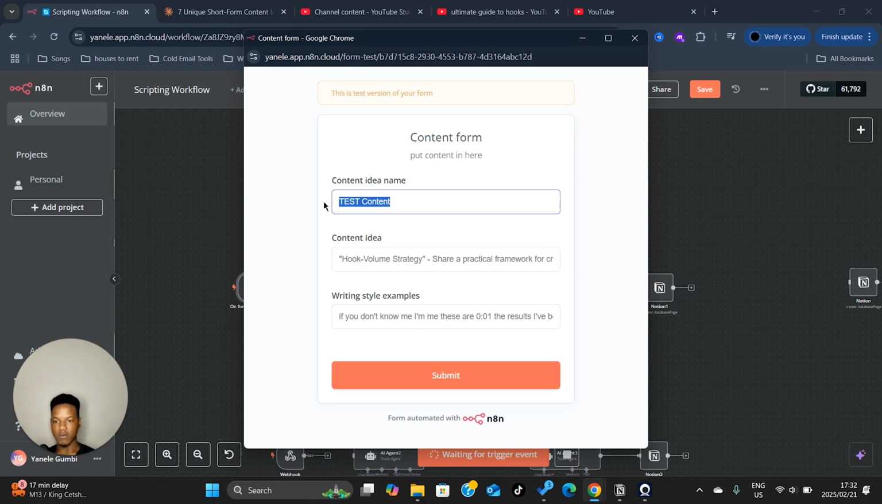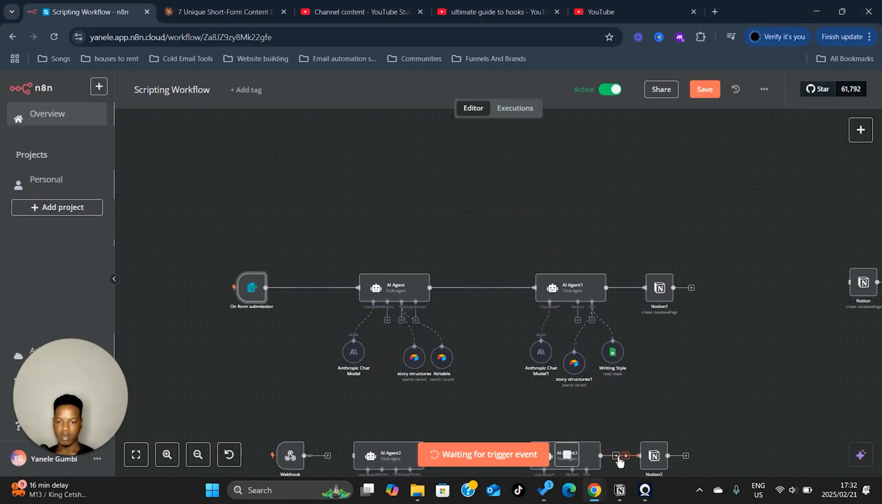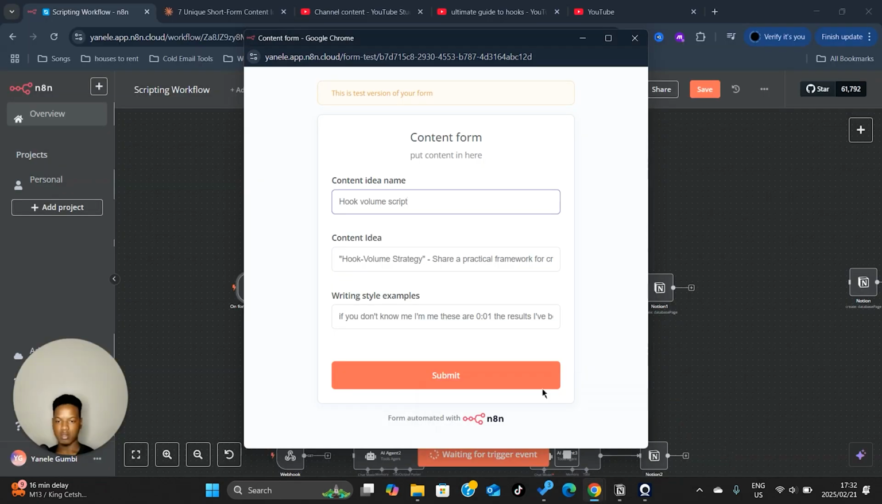So I'm going to call this hook volume script. Basically, it's going to pop up over here in the idea segment. So yeah, let's run that. It's waiting for a response. Let's go get that form over there. Hook volume script. We're going to hit submit.